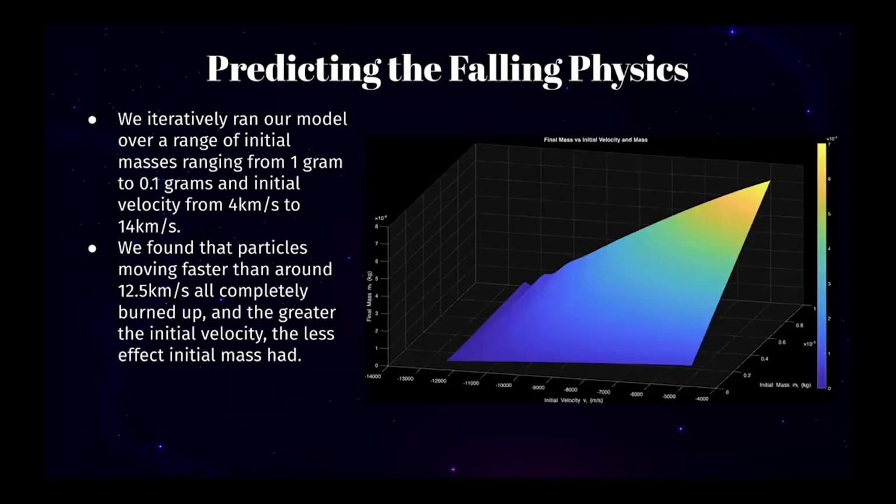We iteratively ran our model over a range of initial masses ranging from 1 gram to 0.1 grams, and initial velocity ranging from 4 kilometers per second to 14 kilometers per second downwards. We found that particles moving faster than around 12.5 kilometers per second all completely burned up. And we also found that the greater the initial velocity, the less effect initial mass had.